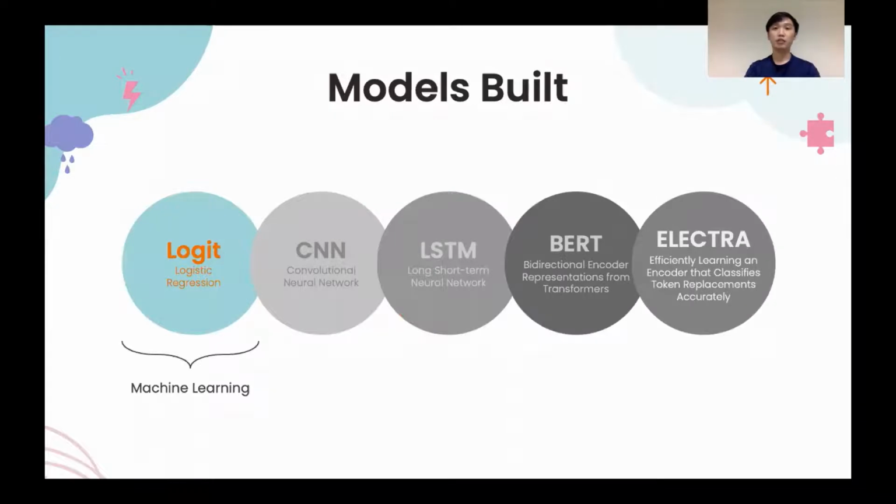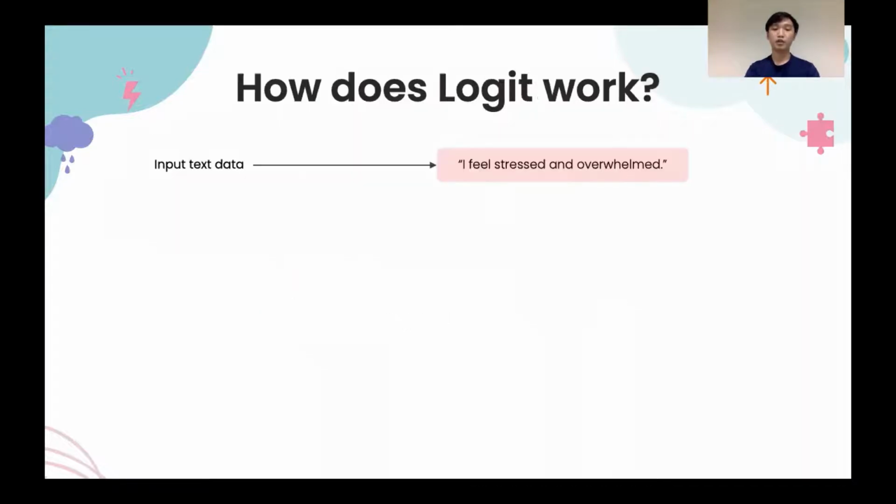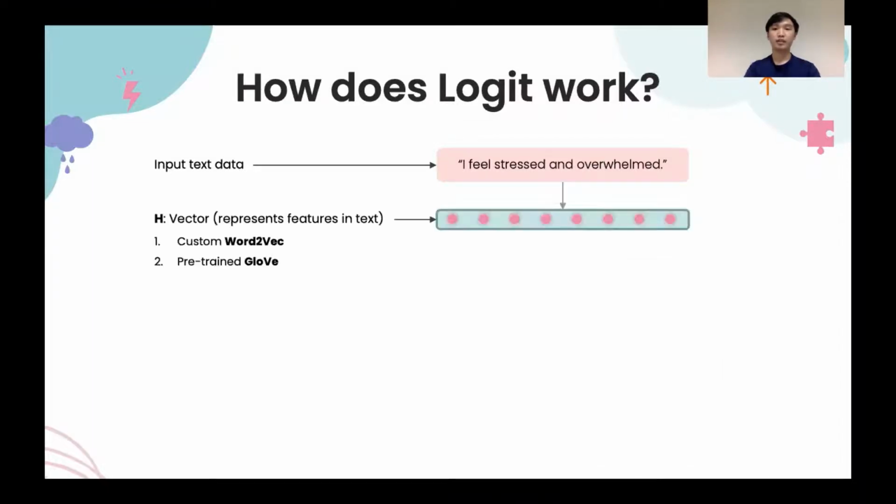Firstly, we'll discuss our Logit model. It is suitable to classify binary variables such as suicidal or non-suicidal text, and it is used as a baseline model for comparison against other models later. We represented our text data as vectors before passing them into the Logit model as input. Here, we experimented with custom word-to-vec and pre-trained GloVe embeddings to represent the features.